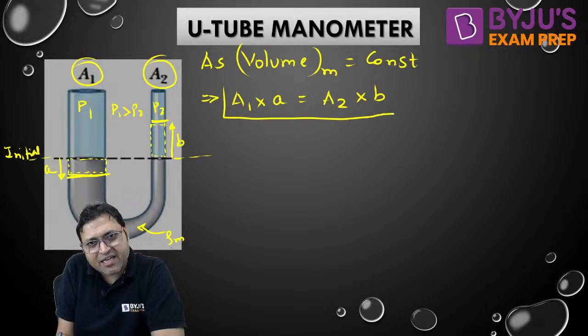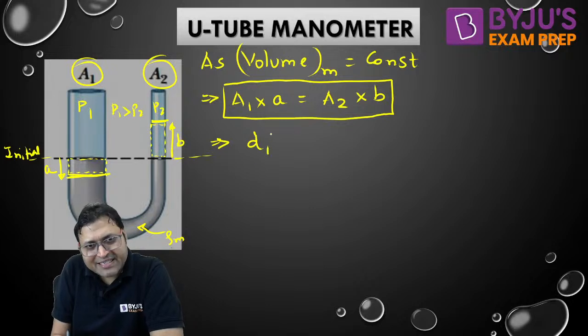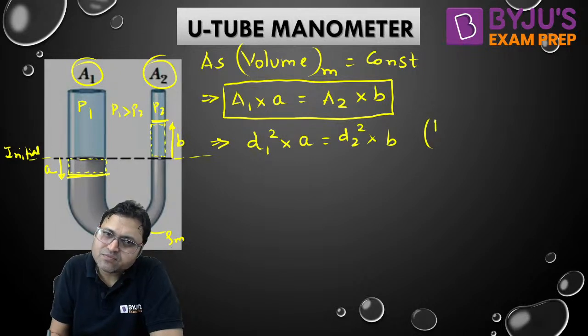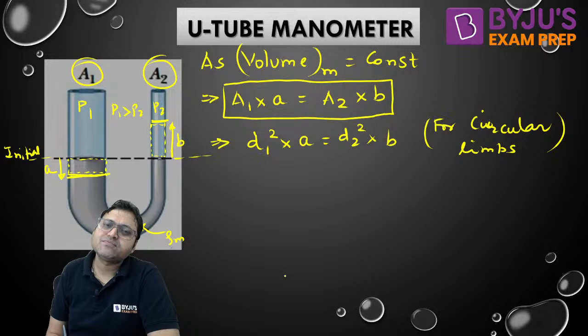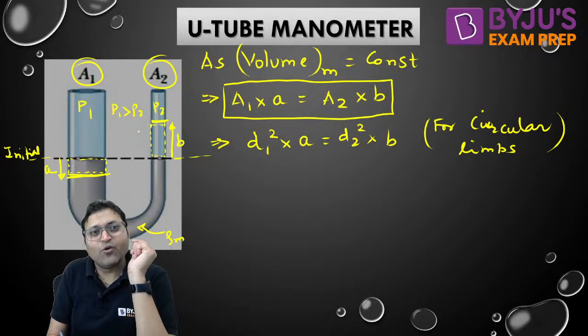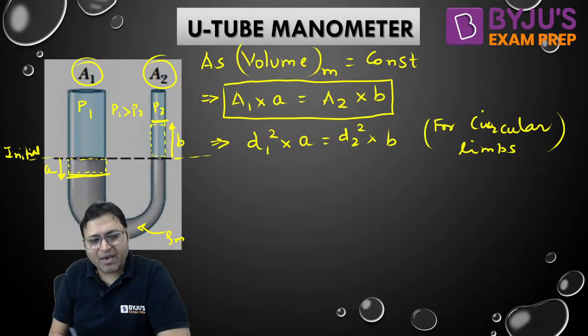This is the relation between A and B. Or if it is circular, pi by 4 d1 square into A is equal to pi by 4 d2 square into B. For circular tubes, for circular limbs, the cross section is circular. If one is circular and another is rectangular, then A1 will be pi by 4 d square, A2 will be L into B. So we can compare this.